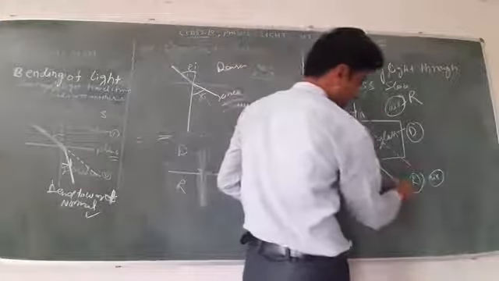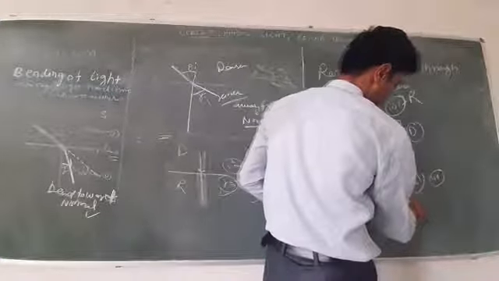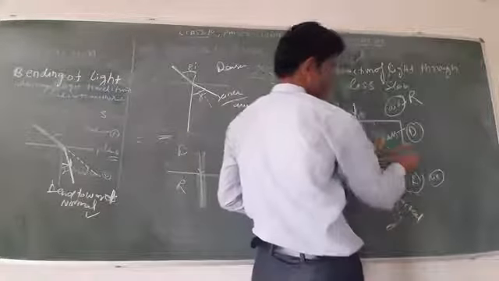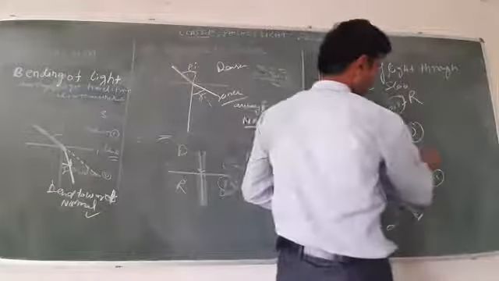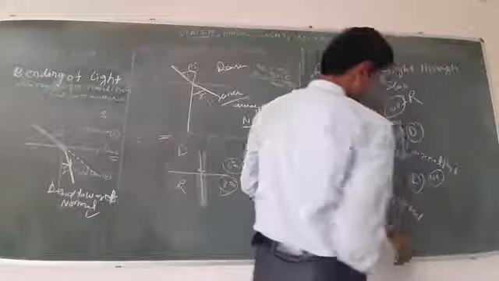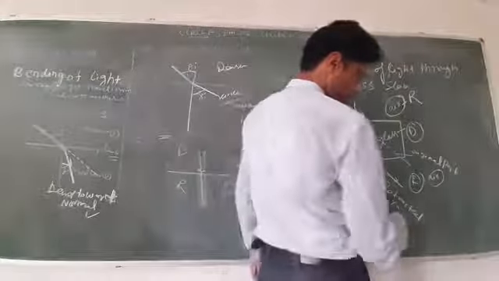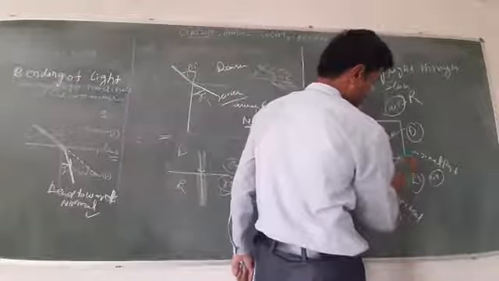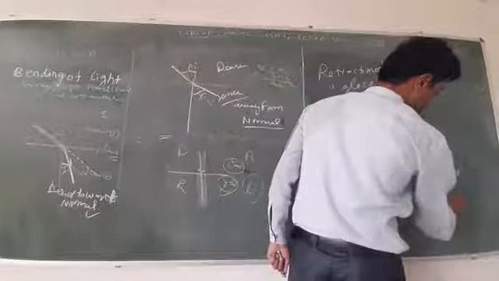This is the refracted ray, and this is the incident ray. The difference between the original path and the refracted path is known as lateral shift. This is known as lateral shift.